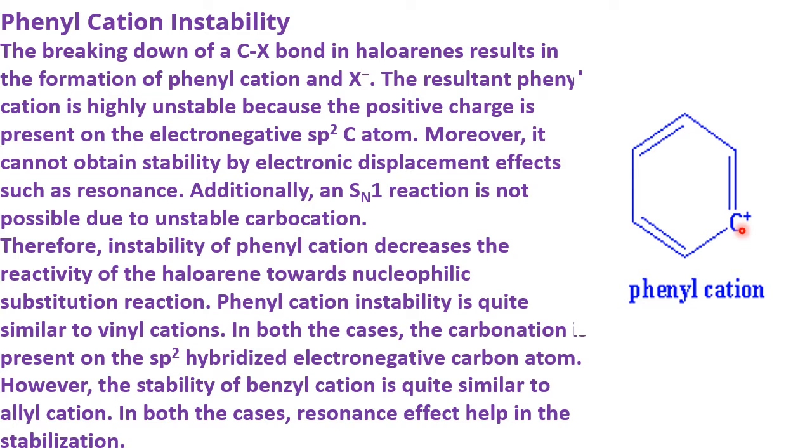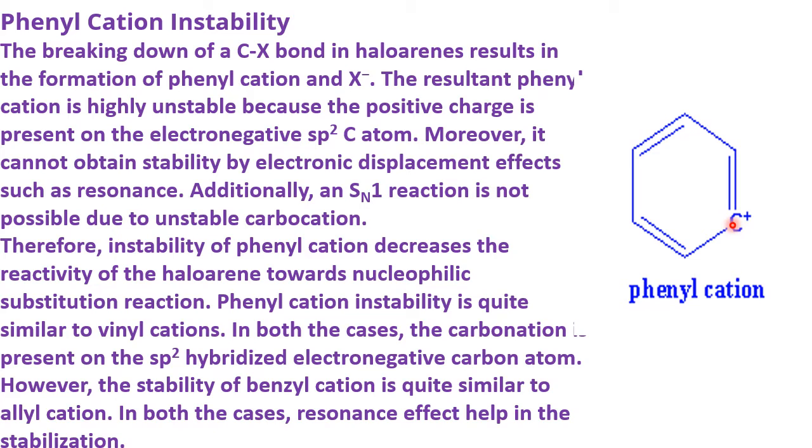What happens when the phenyl cation forms? Phenyl cation is unstable compared to the chlorobenzene. Why? Because this carbon is an sp2 carbon atom. An sp2 carbon atom is what? Electronegative. So normally, according to the rule from the chemical bonding chapter, electronegative should get the negative charge. Electropositive should get the positive charge. But here, the electronegative carbon is getting the positive charge, which is against the normal rule. So that means the phenyl cation is unstable, so it wants to go back to the chlorobenzene.